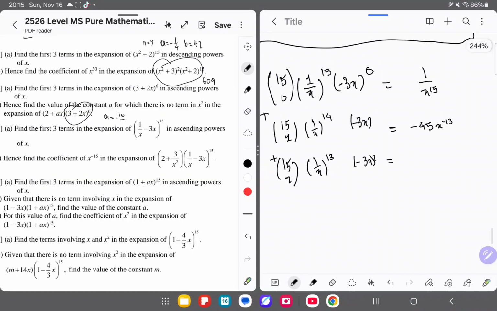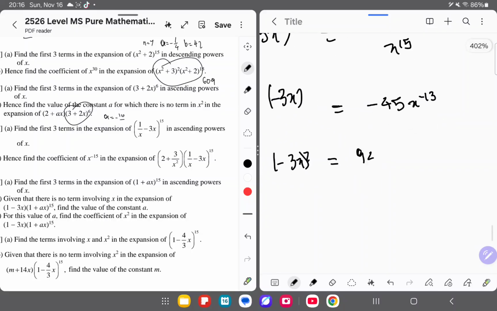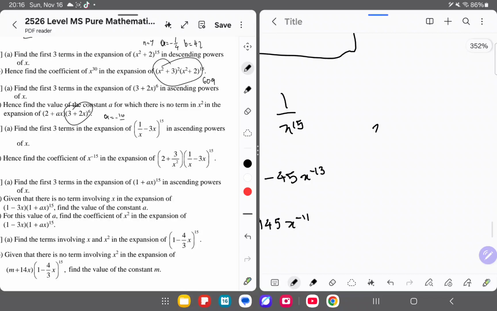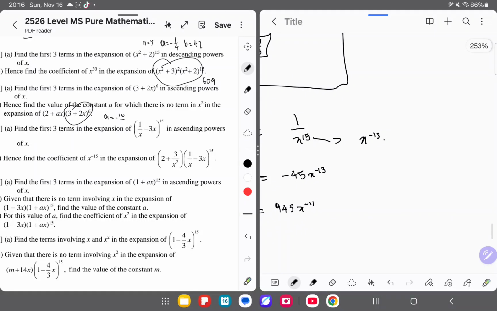Here it is 9 times 15 combination 2 times 9, so this one will then be 945 x power of minus 11. Then we can list it down: x power minus 15, minus 45 x power of minus 13. So it's ascending, the powers are increasing. Plus 945 x power of minus 11 plus dash dash.